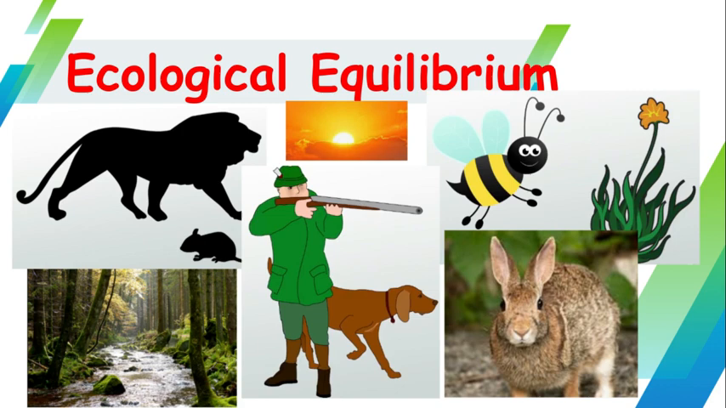Ecological equilibrium continued. This diagram demonstrates all the factors that are needed for ecological equilibrium. We have lions, that there's enough food for them to eat. There's sunlight. The area is not overhunted. There are enough bees to pollinate the flowers, and there's enough food, like rabbits, and then there's enough water to sustain the ecosystem.